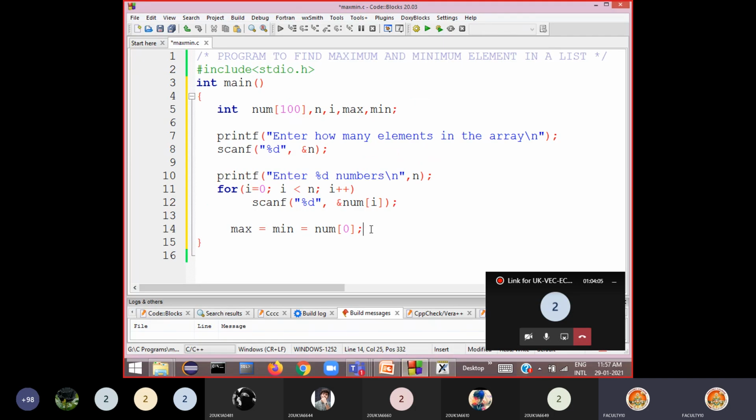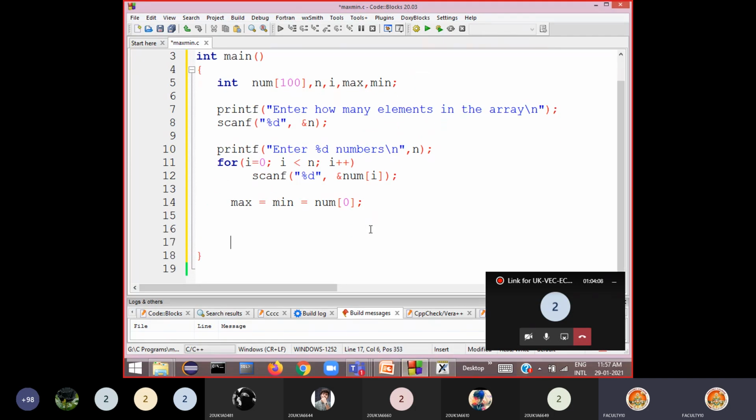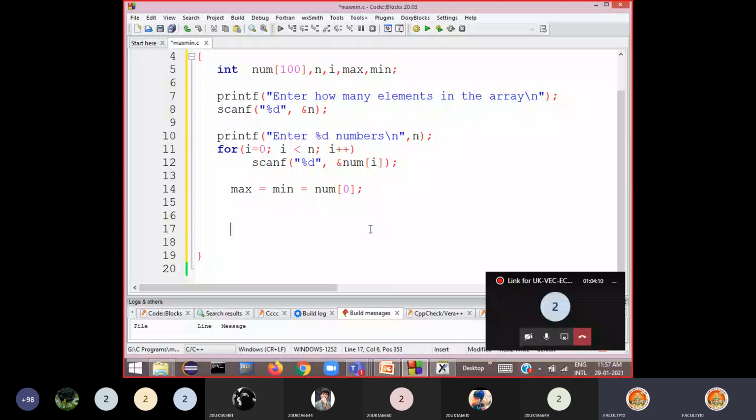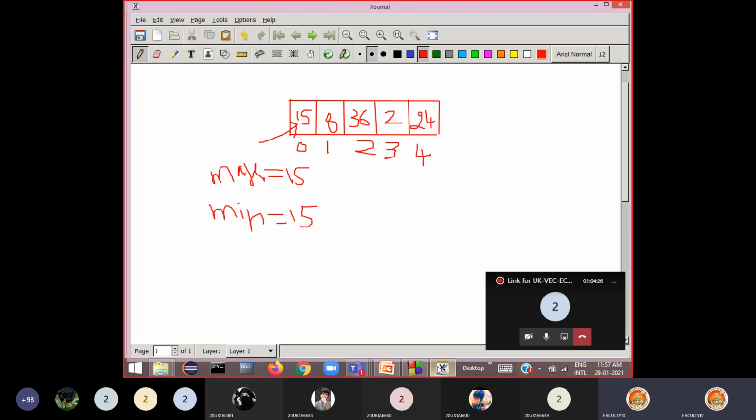So that means from the second element onwards, we should go on comparing the values. For that we need to use a for loop here, because repeatedly you have to use the logic, compare. So that's why you should use a for loop. For i is equal to 1, from the second element onwards. See here, from the second element onwards you have to compare. So that's why the i value should start from 1. From here the i value should start.